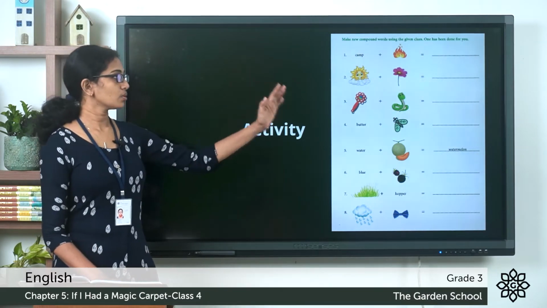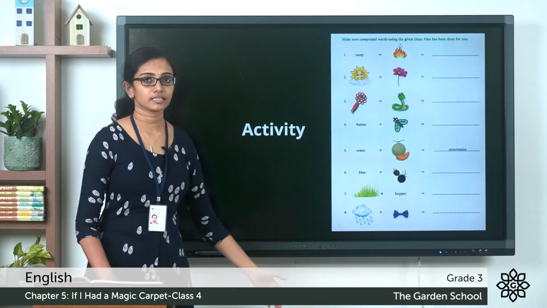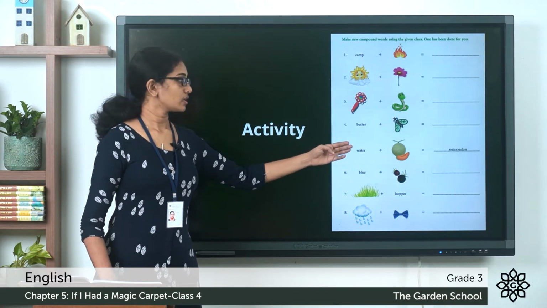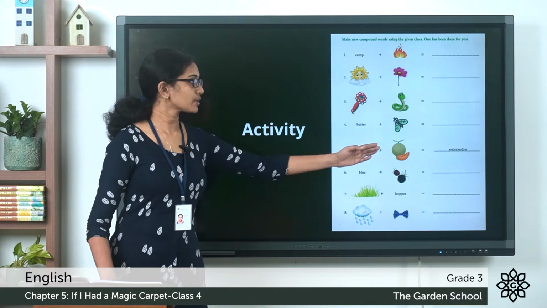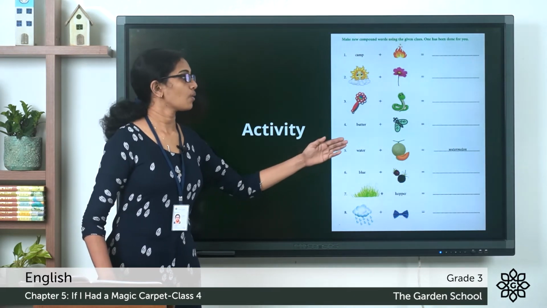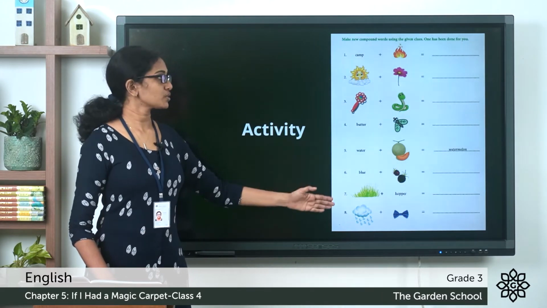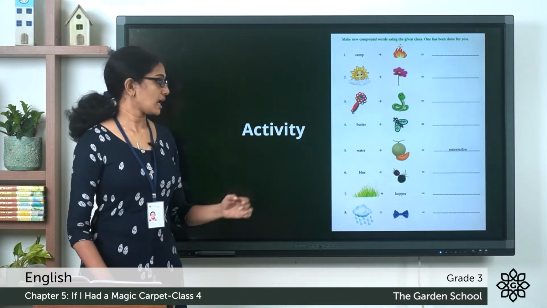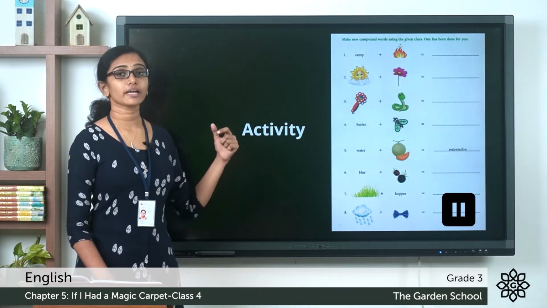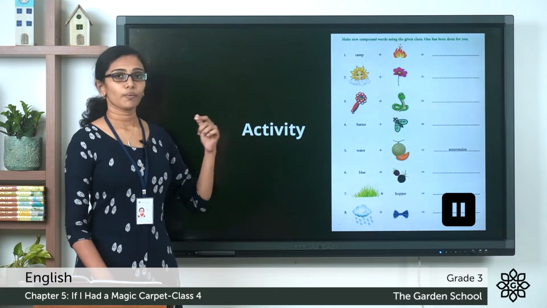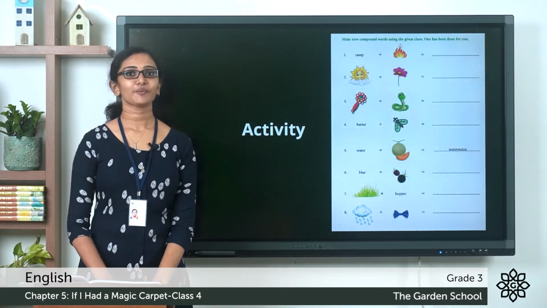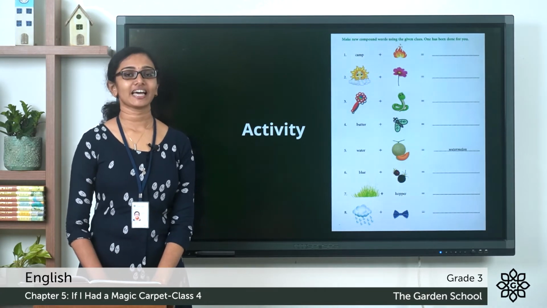So you are given clues with pictures in these questions. For example, one is given there. Question number 5. The word water is given and you can see the picture of a melon there. When you combine these, you get the word watermelon. So similar to this, you are given clues for the other 7 questions. You can do this as an activity. You have to make compound words using the given clues. Pause this video, finish writing the words and come back. Hope you are done with that activity. Now let's check the answers.